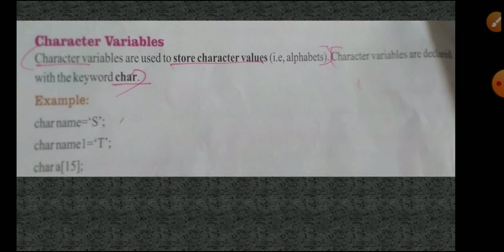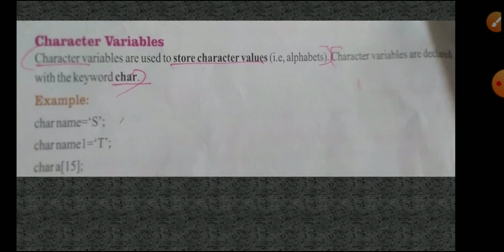Okay, that keyword is char. Okay, that character data type we have to use in the C programming language. Example, char. Char is the keyword. Next is the variable name, equal to, we assign the character S, capital S, within single quotes.